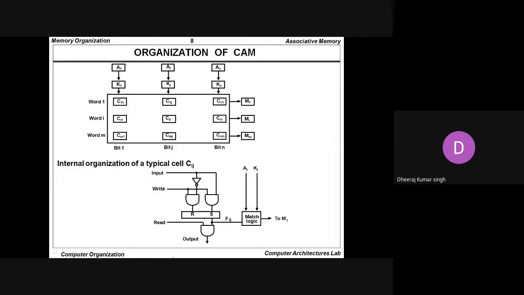So the total number of words available in this memory is m, so it is an m-word memory, and n bits are contained by each and every word of the content addressable memory.